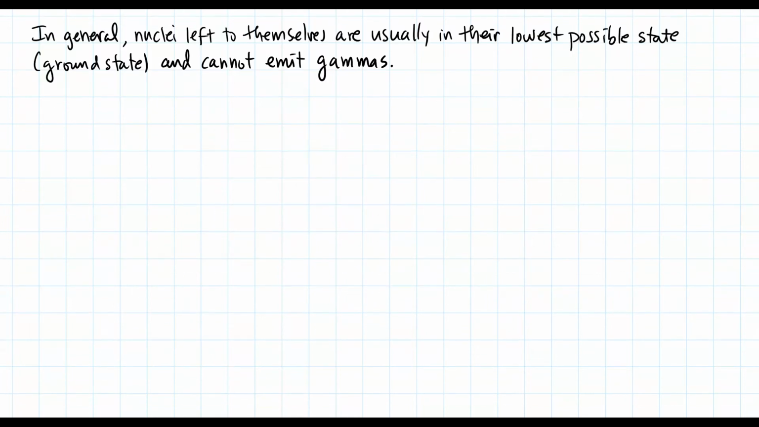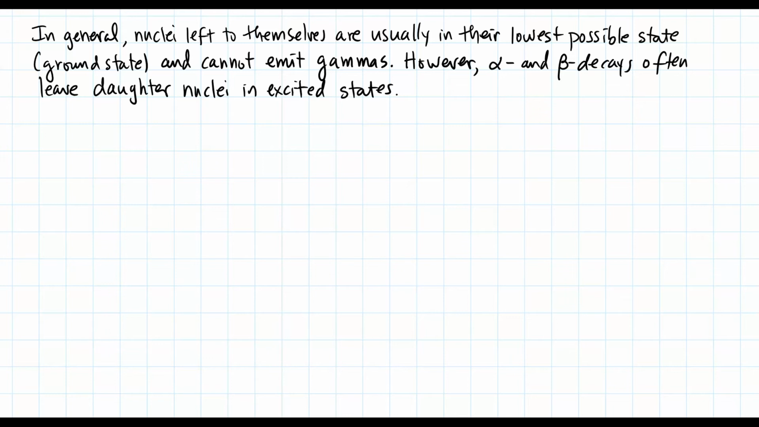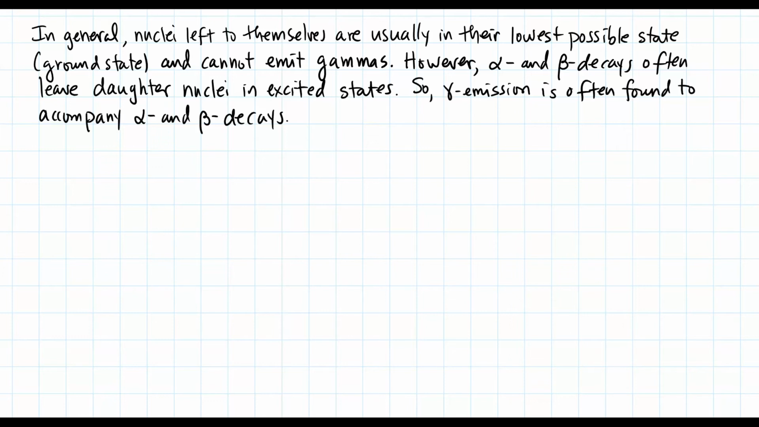In general, nuclei left to themselves are usually in their lowest possible state or level. That's what we call the ground state, and cannot emit gammas. However, alpha and beta decays often leave daughter nuclei in excited states, and you need an excited state in order to get gamma radiation. Because of this, gamma emission is often found to accompany alpha and beta decays.